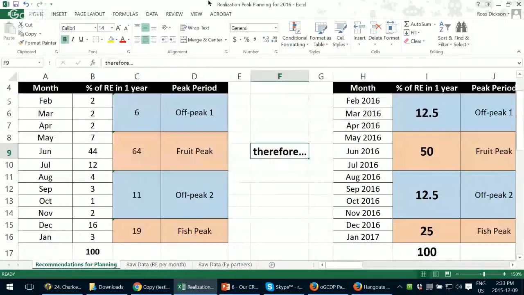So the purpose of this video is to help you allocate where your realizations go in your year plan. As you know, in oGCDP we have peaks. We have fruit peak in the summer and fish peak in the winter, because that's when most of our customers have free time. I want to show you the real data that we have about these peaks, so you can use that when you're doing your year planning.